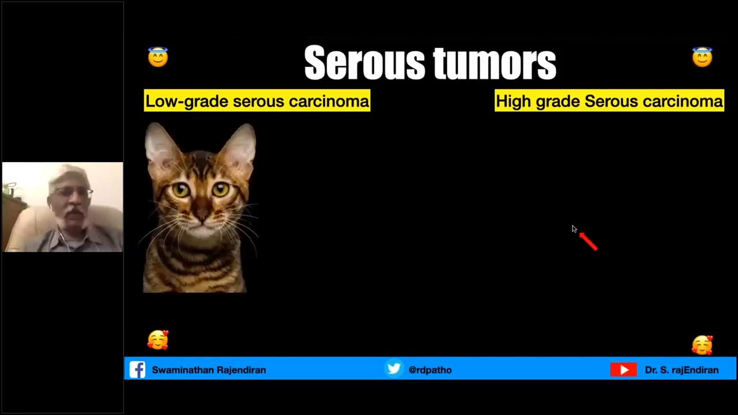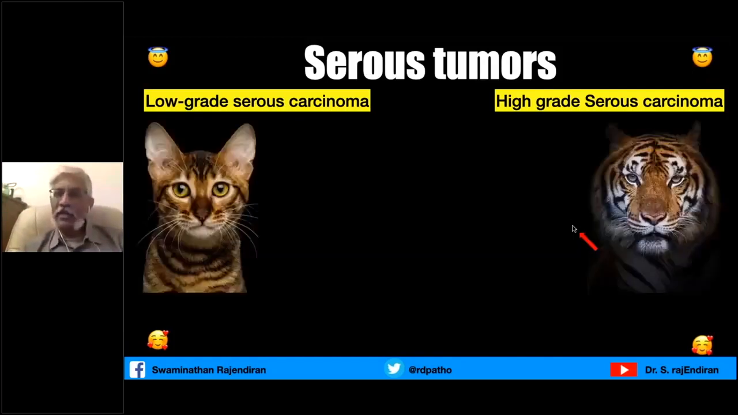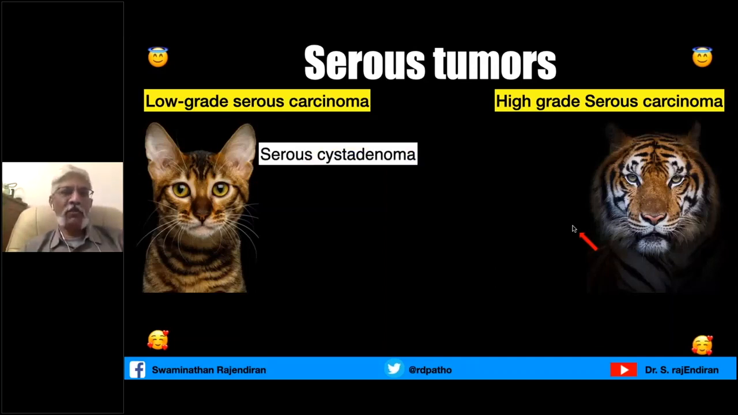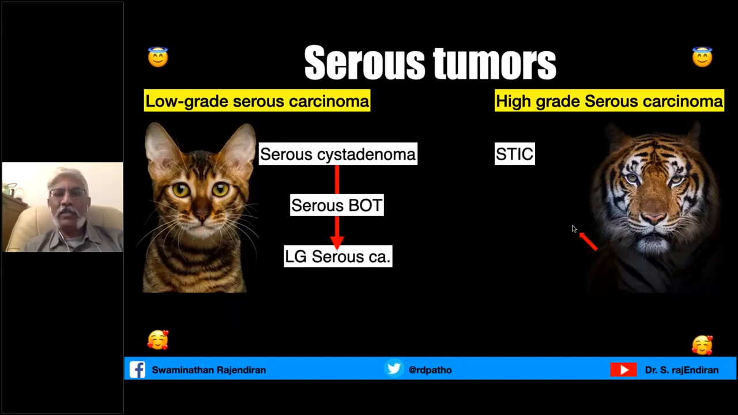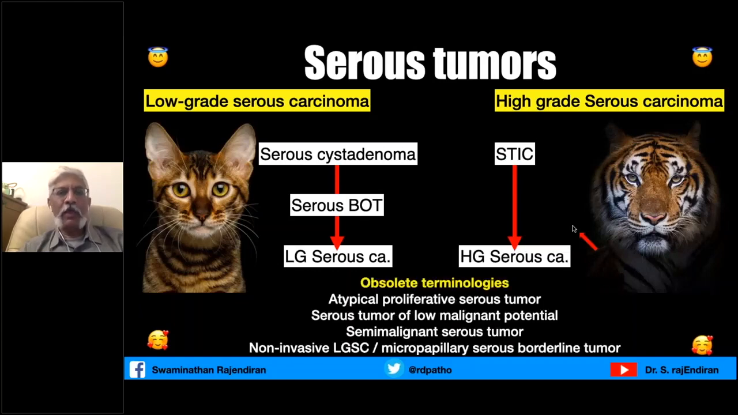Coming to serous tumors, remember I told you these are low grade and high grade are different animals. So low grade is like a cat, whereas high grade is a tiger. And the tiger never develops from the cat. I know they are from the same family, but cats won't turn into tigers. That you have to remember. So as I told you before, the low grade serous carcinoma arises from serous cystadenoma or serous borderline tumor, whereas high grade serous carcinoma directly arises from STIC. There is no low-grade component in high-grade serous carcinoma.